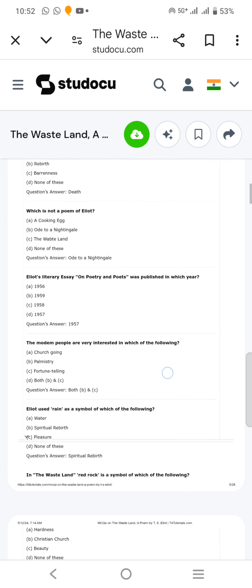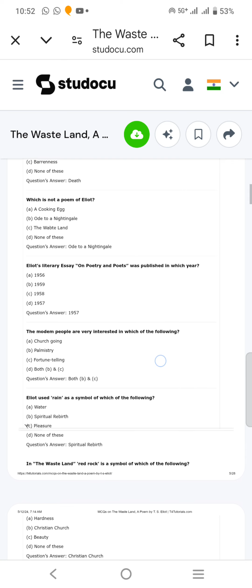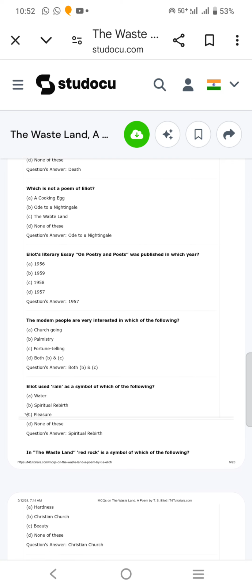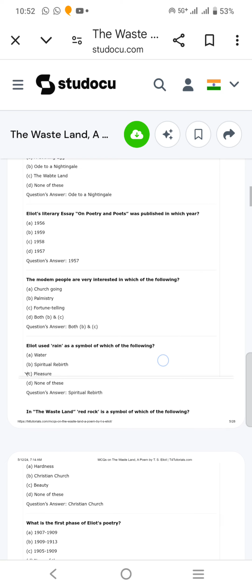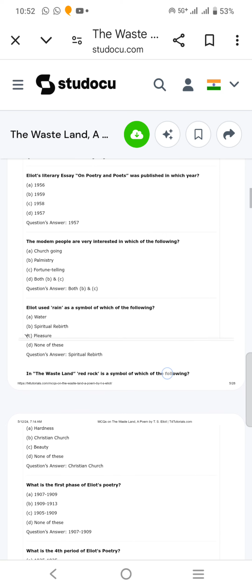Okay, so A Cooking Egg भी Eliot की poem है. Eliot's literary essay On Poetry and Poets was published in which year? 1957. The modern people are very interested in which of the following? B and C, palmistry and fortune telling.